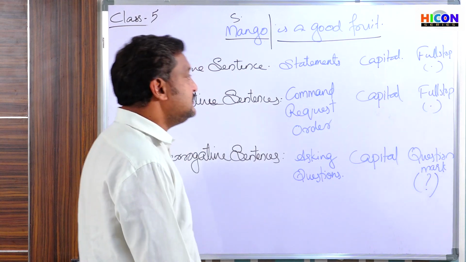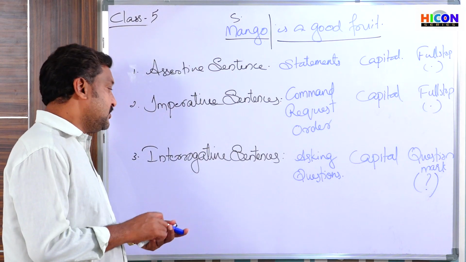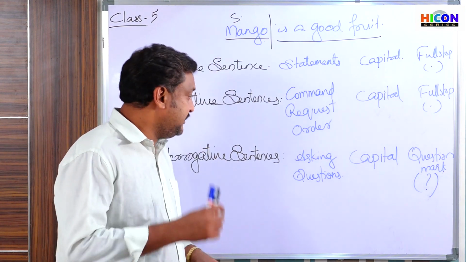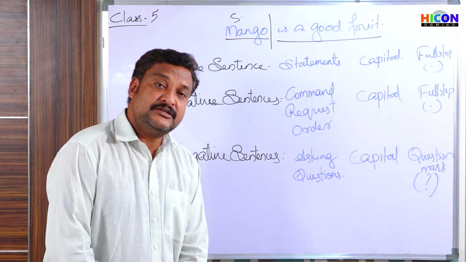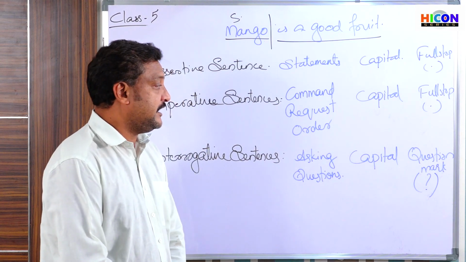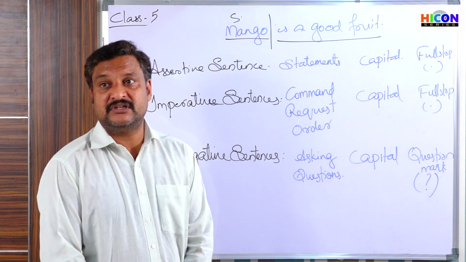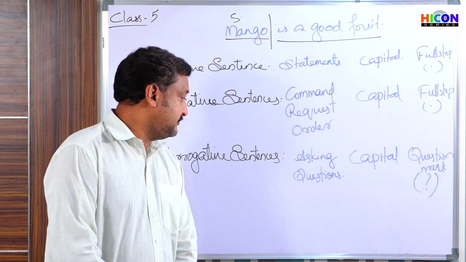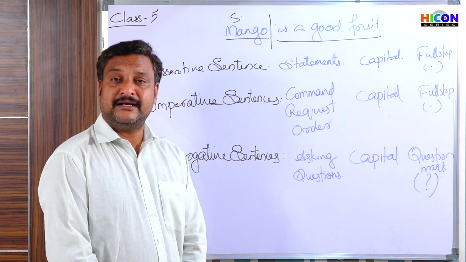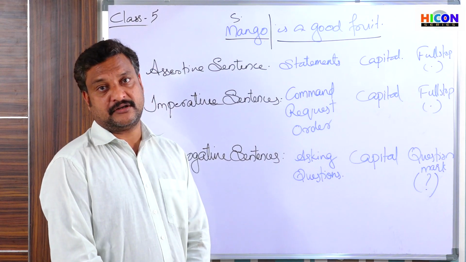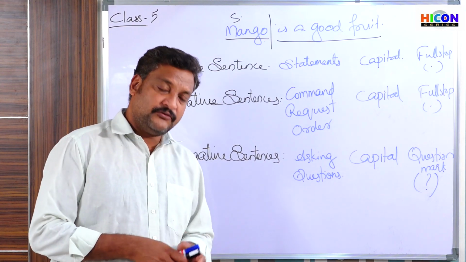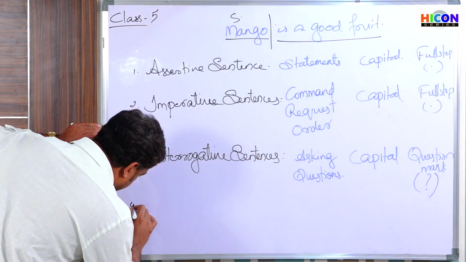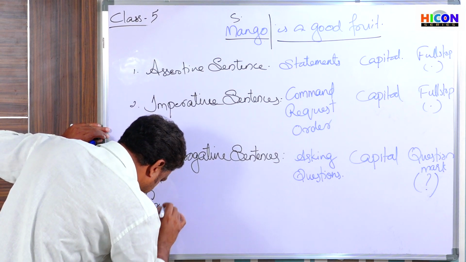So, the third type of sentence is interrogative sentences. Interrogative sentences are used for asking questions, and they start with a capital letter and end with a question mark. Now, the fourth type of sentence is exclamatory sentences.